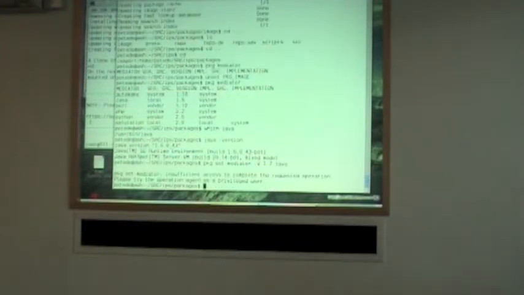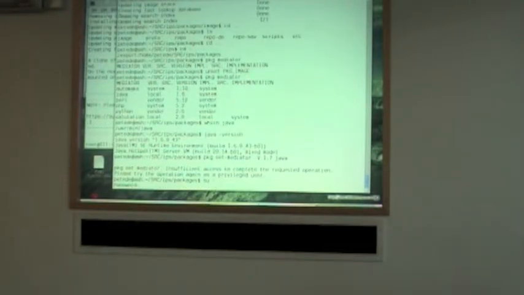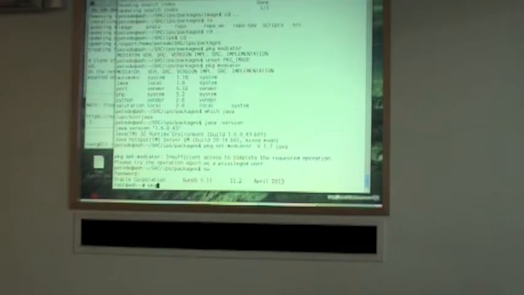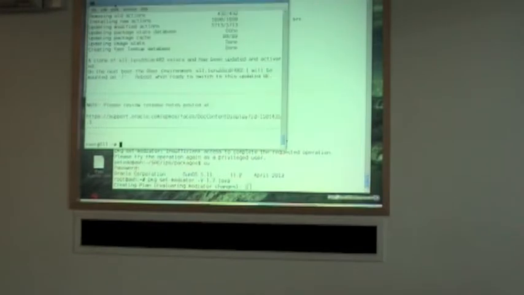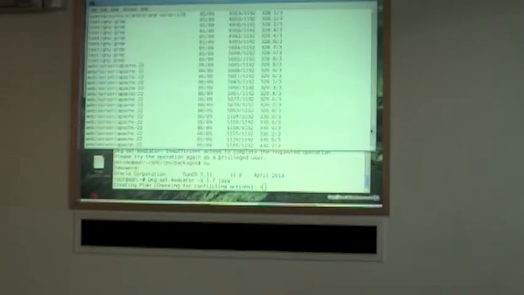that'll now go off and say that I need to be root. Okay, so whilst that's chundering through, it looks like our previous one in the background has finished. So what has happened here?